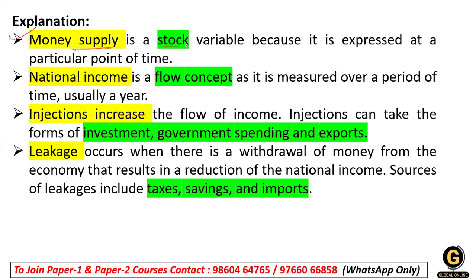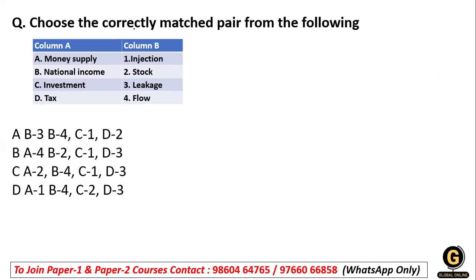Money supply is a stock variable, because it is expressed at a particular point of time. So the money supply is matched with the stock. So where is the money supply? That is A. And where is stock? Here, that is A having a 2.